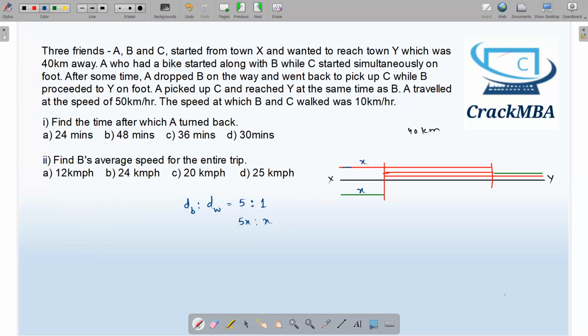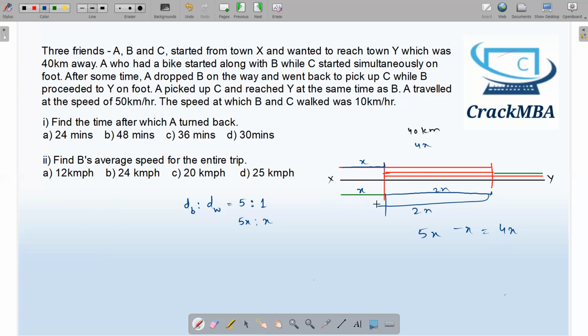x kilometer will be the same as the person who is walking, and the remaining 4x kilometer is traveling a total of 5x kilometer. This x kilometer is the same, left is 4x kilometer. This 4x kilometer will be divided into two parts: 2x kilometer forward and 2x kilometer backwards, because he is turning back.